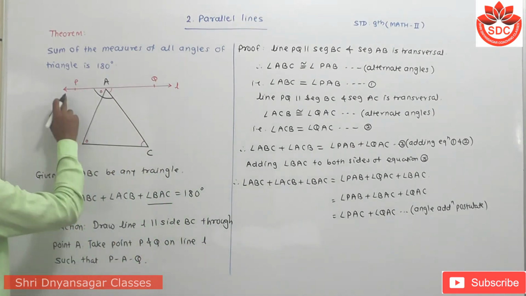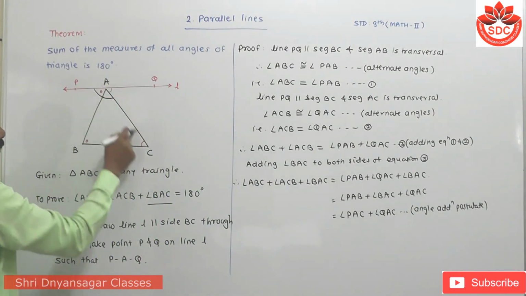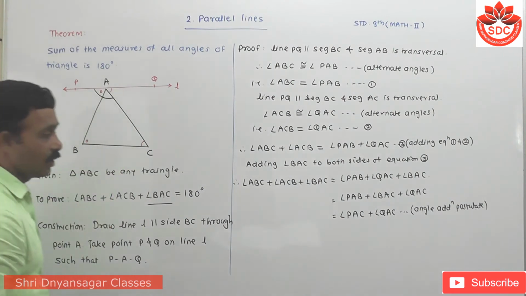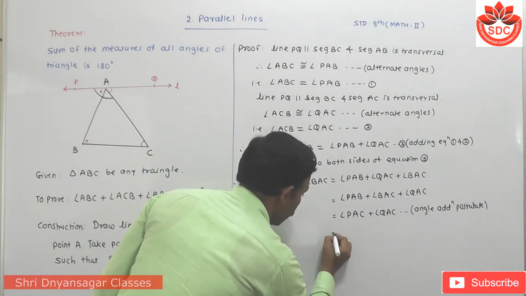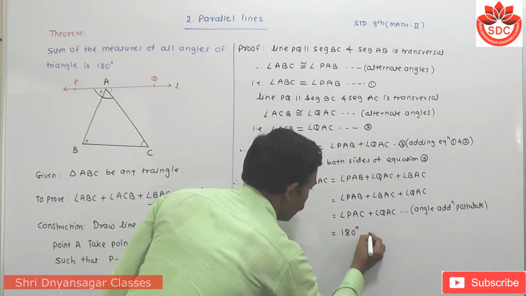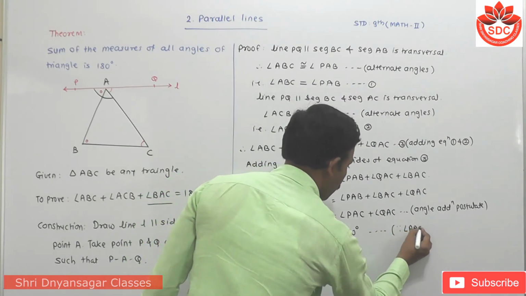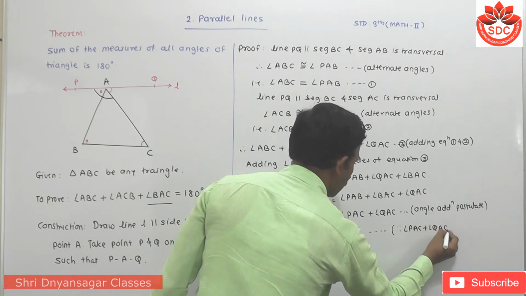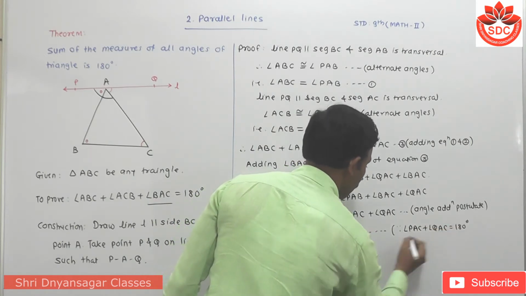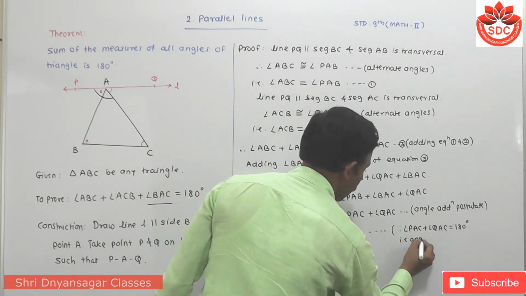Student, look at the figure. Angle PAC plus angle QAC becomes 180 degrees. So I have to substitute here: it equals 180 degrees, because angle PAC plus angle QAC equals 180 degrees, as they are angles in a linear pair.